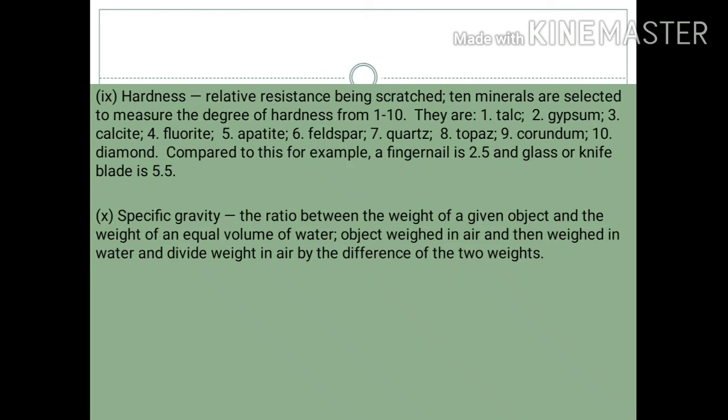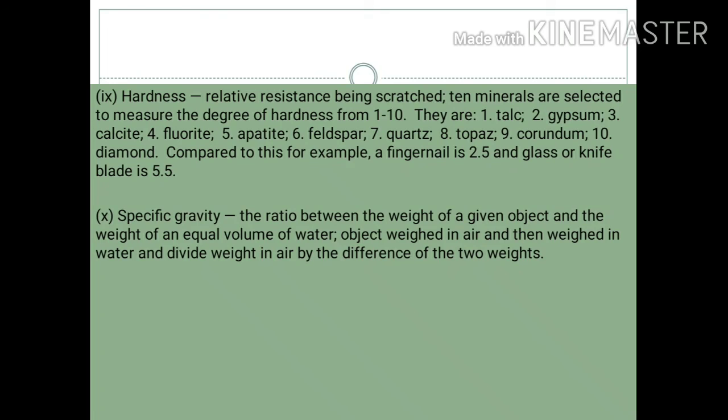They are number 1 talc, number 2 gypsum, number 3 calcite, number 4 fluorite, number 5 apatite, number 6 feldspar, number 7 quartz, number 8 topaz, number 9 corundum, and number 10 is diamond. Compared to this, for example, a fingernail is 2.5 and glass or knife blade is 5.5. So this is basically how we can calculate the hardness of any mineral or material.